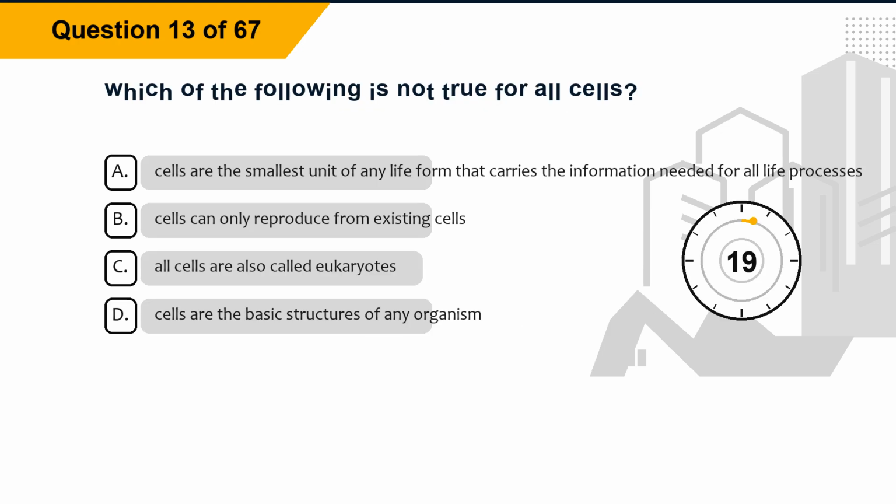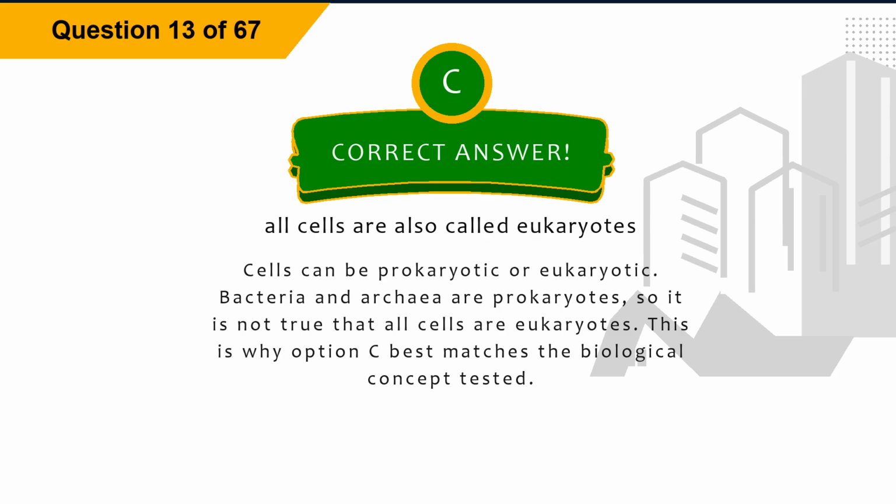Question 13. Which of the following is not true for all cells? Option A. Cells are the smallest unit of any life form that carries the information needed for all life processes. Option B. Cells can only reproduce from existing cells. Option C. All cells are also called eukaryotes. Option D. Cells are the basic structures of any organism. The correct answer is option C. All cells are also called eukaryotes. Explanation. Cells can be prokaryotic or eukaryotic. Bacteria and archaea are prokaryotes, so it is not true that all cells are eukaryotes. This is why option C best matches the biological concept tested.